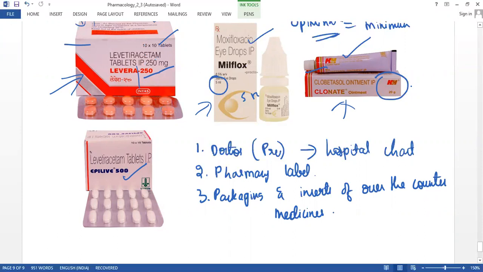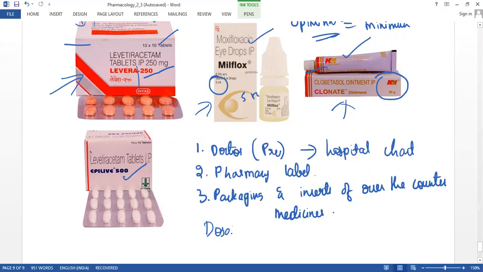Before coming to the market, they have been categorized into these forms, and there is a reason why there is a need to convert the drug into the dosage form.